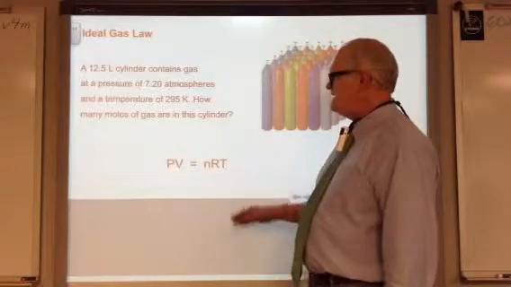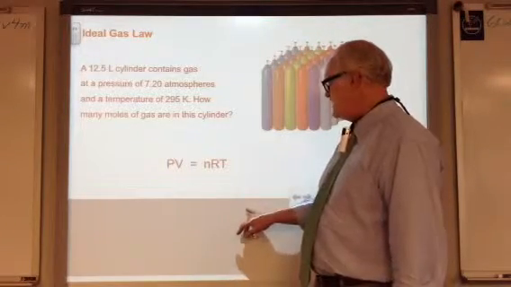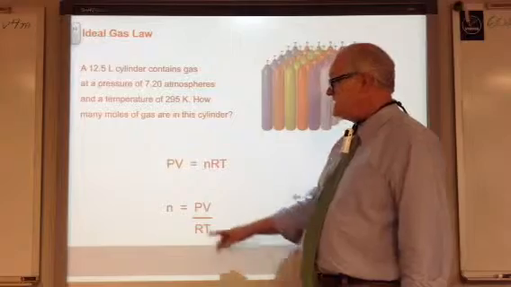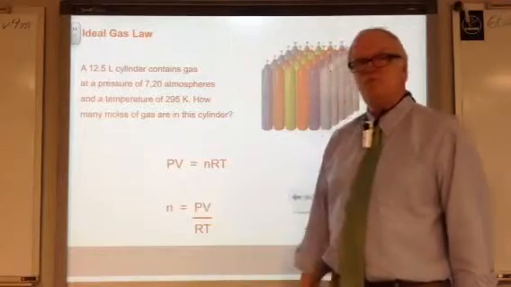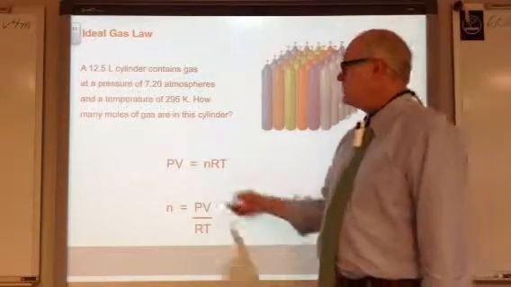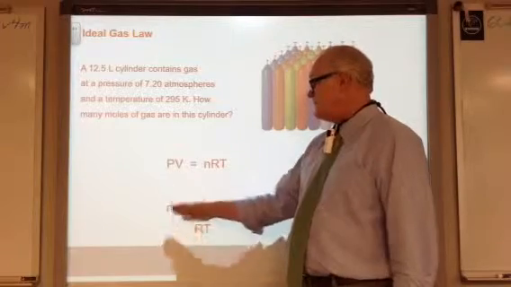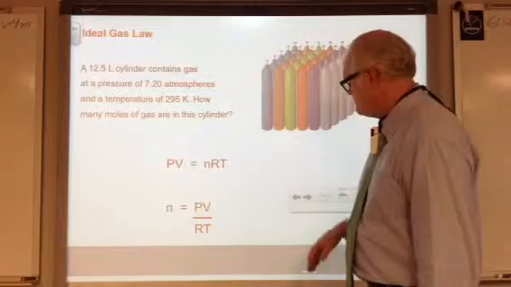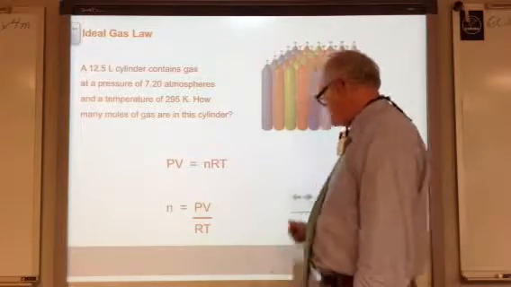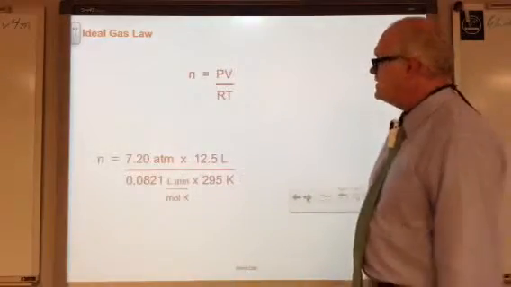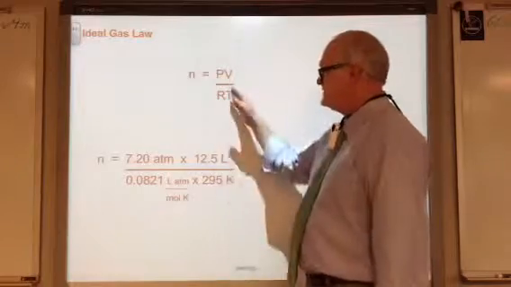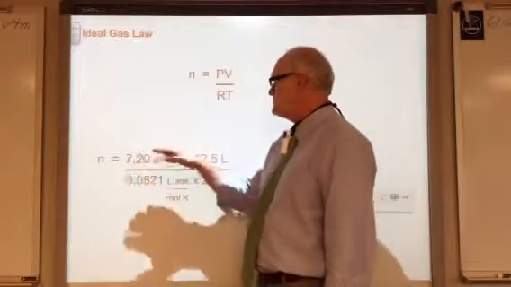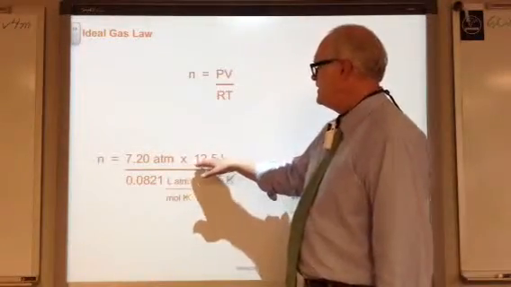All right, there's our ideal gas law, PV equals nRT. We're interested, in this case, in finding out the number of moles of gas, n, so we can reorganize our equation, rearrange it, to say that n equals pressure times volume over the gas constant times temperature. So let's make our substitutions. There's our equation. Pressure is 7.2 atmospheres.